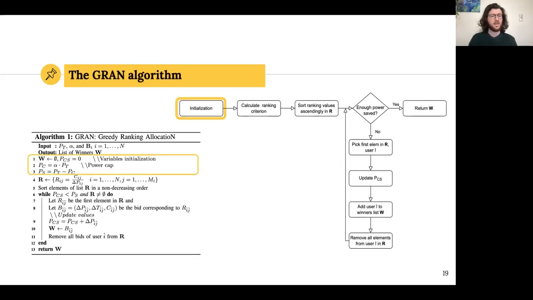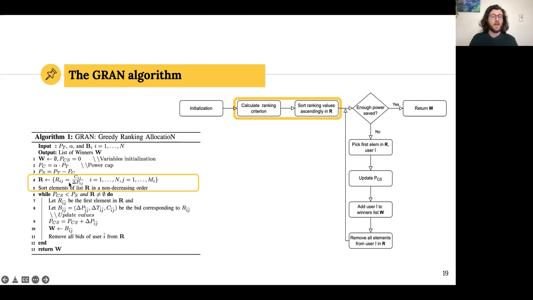We have an initialization phase where we initialize the variables that are relevant, such as the output list of winners, and MPCS, which is the value with which we will keep track of the accumulated power saving. Then the core of the algorithm lies behind this ranking criterion R. It is the ratio between the cost that a user is asking for a change and the power saving corresponding to that.